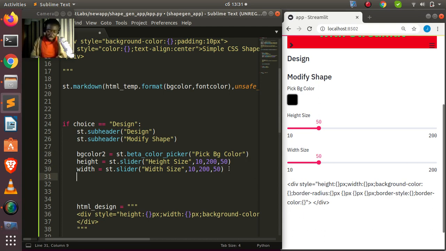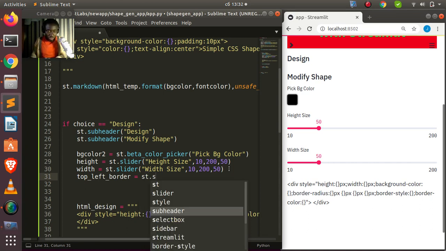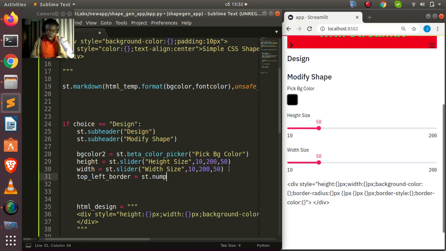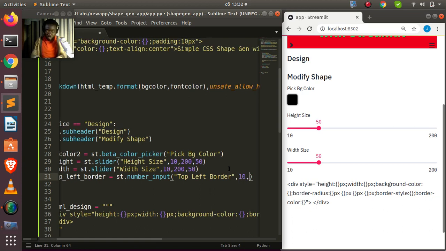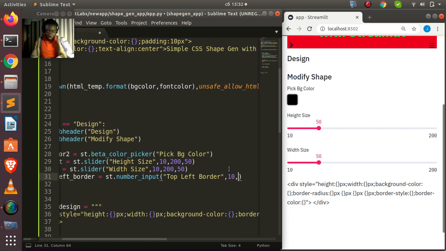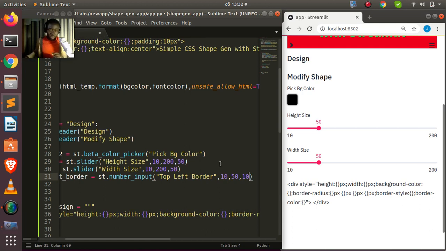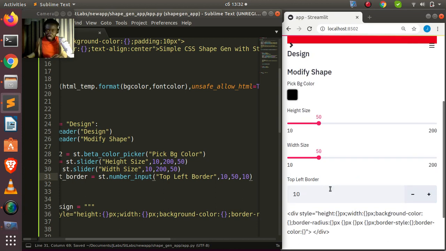So let's go to my top left border, and I'll put st.slider. This one can also be, let's use number input. Then I can just put in the top left border, and specify the numbers that I want to use. So let's go with 10, 50, 10. This is the lowest limit, the upper limit, and then the default. If I save it now, it's going to bring it here perfectly for us. So now we have our top left border here.